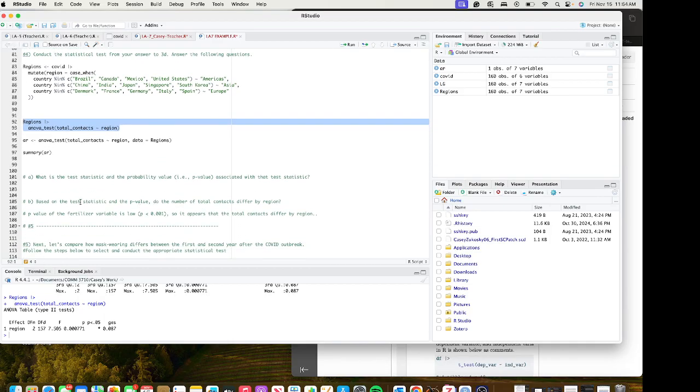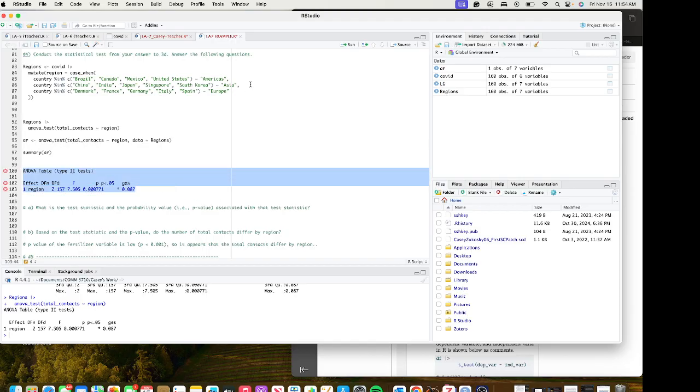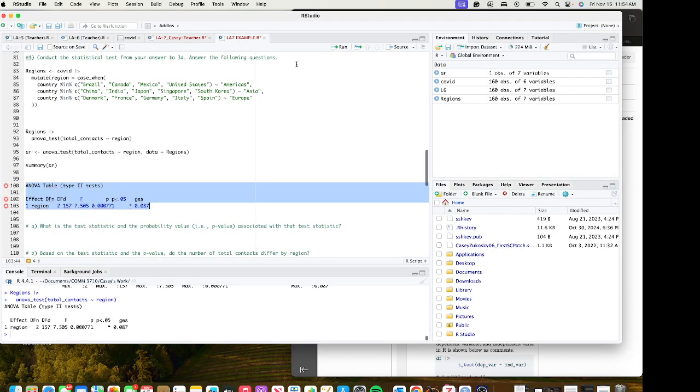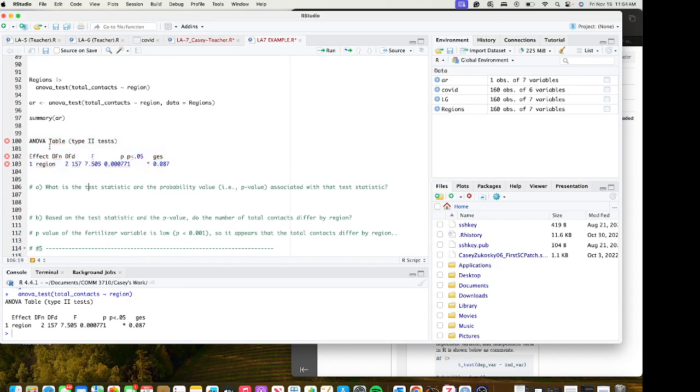When looking at the results here, I'll copy and paste this from my console so we can zoom in on it. It is an ANOVA table. We want to see the region. Here is our p-value, and here's our test statistic.